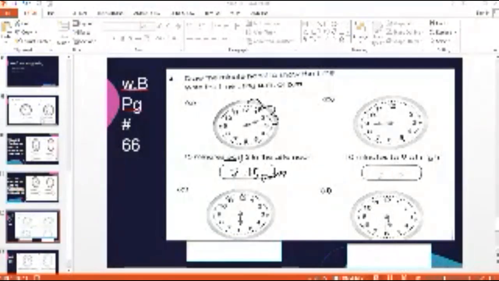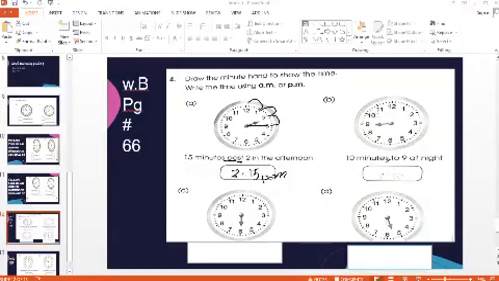That is, first of all, read the statement. 10 minutes to 9. To is the concept. Remember, backward counting. So start doing the backward counting. 10 minutes, 5, 10. I find out where I need to draw the minute hand. So first of all, draw the minute hands, boys, please draw the minute hands. Yes, this is very neat. I think I got the practice of it. So I find out my minute hand, where I need to draw it.